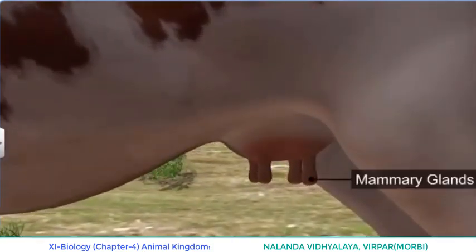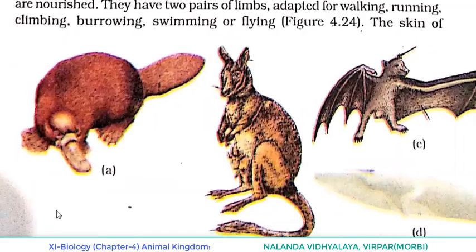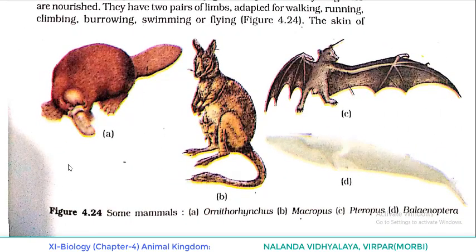They have two pairs of limbs, adapted for walking, running, climbing, burrowing, swimming, or flying. You can see four mammals. First one is Ornithorhynchus, second Macropus, third Pteropus, and the last Balaenoptera.